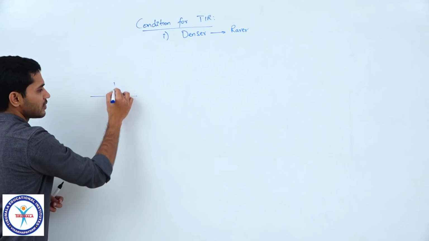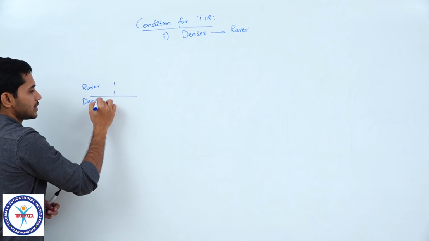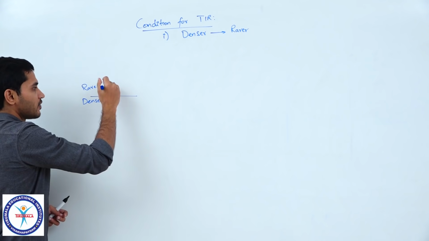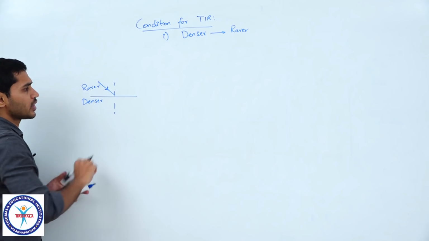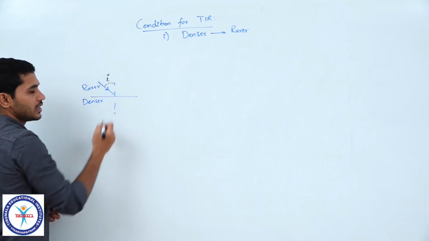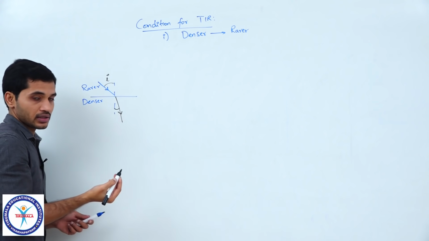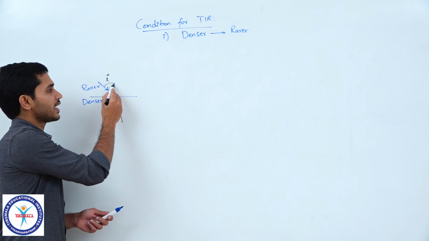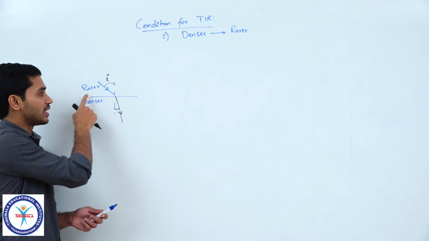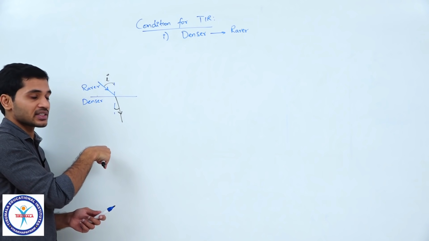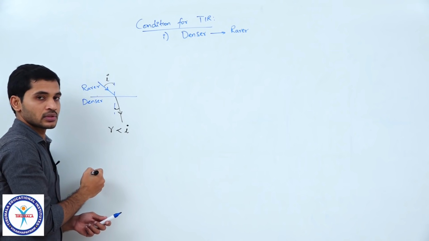For example, let us say this is rarer and this is denser, and if the light ray is incident from rarer into denser, you can easily say that whatever the angle i here, the light ray will enter into the next medium at a lesser angle, clear. I can only vary from 0 to 90, and in rarer to denser, can I say that r is less than i, correct.